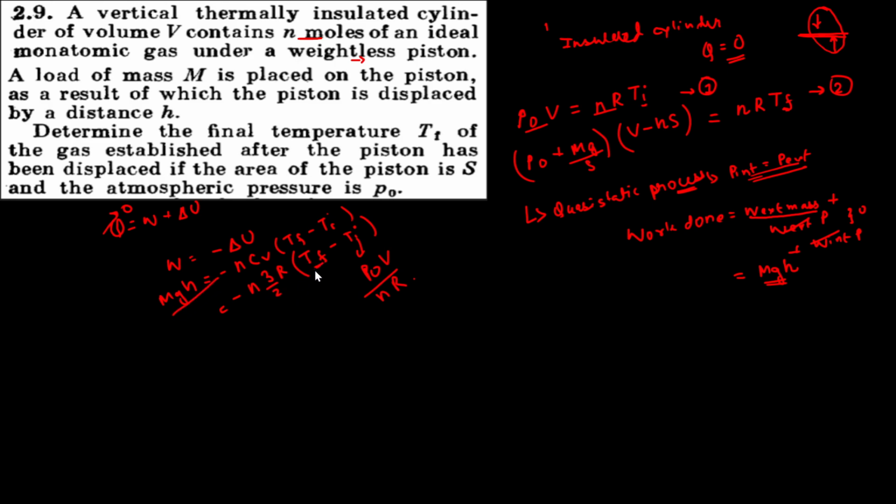What you have to do is rearrange and find the value of T final. That is the solution to this question. Now I leave the calculation part up to you guys. Thank you so much.